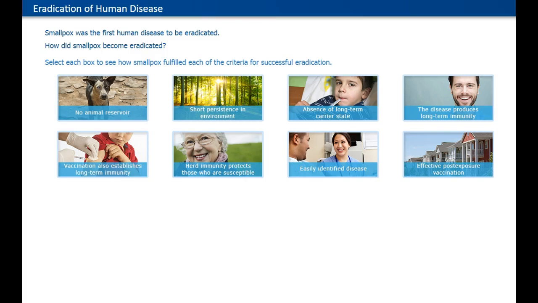How did smallpox become eradicated? Let's look at the criteria. First, no animal reservoir. Smallpox is an exclusively human disease. That is, there is no reservoir of the disease in animals. It does not affect other species that can infect additional humans. This also means that if the disease is eliminated in humans, it has nowhere to hide and later reappear in human populations.